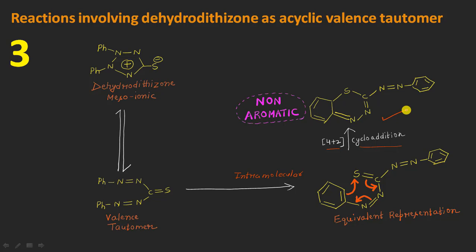But one thing is that this product here is non-aromatic in nature, because with the formation of a bond in between this carbon atom and this sulfur atom here, loss of aromaticity will take place, as you can see here in this ring system, right? So now we have to think about how we can regain the aromaticity in this.